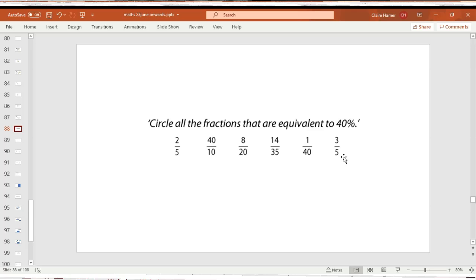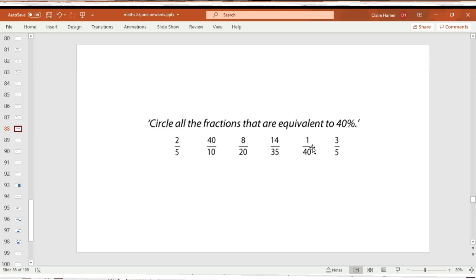But I know that 40% is quite close to half. So there's one fraction on there that I'm certain I can get rid of before I've even started because it's nowhere near half just by using my logic. Which one can I cross out straight away? Hopefully you said 1/40th. There's no way it's going to be 1/40th. That's nowhere near halfway. So sometimes you can look at these questions and you can just cross it out. I wouldn't cross out 14/35 because I don't know that fraction. I'm not really sure if it's near halfway. I'm not certain, so you can't do that for all of them, but if it's really obvious, look for that first.